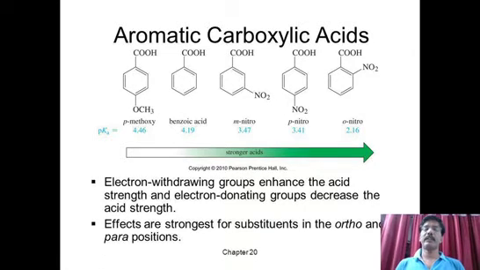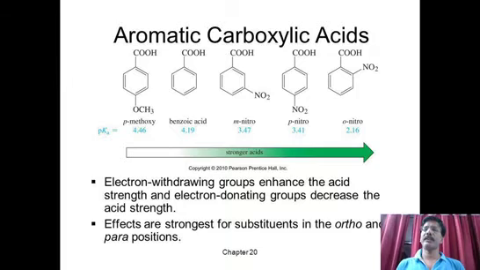So the electron withdrawing effect of the nitro group is not that effective when it is present in the meta position. Therefore, meta nitro benzoic acid is less acidic when compared to para and ortho. Again, when comparing para and ortho nitro benzoic acids, the ortho effect comes into play. That negative charge can be shared.